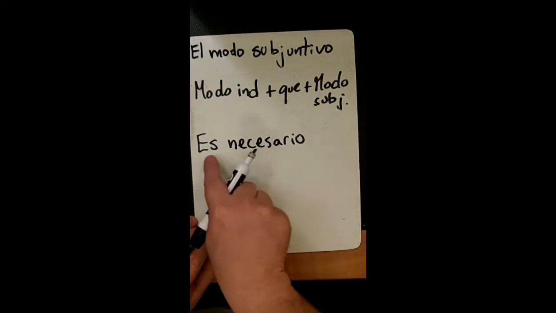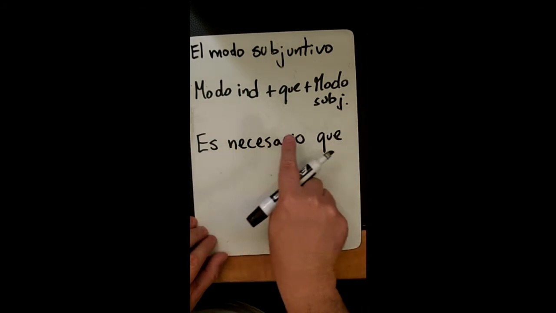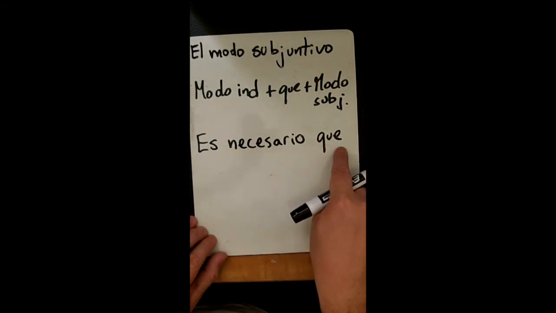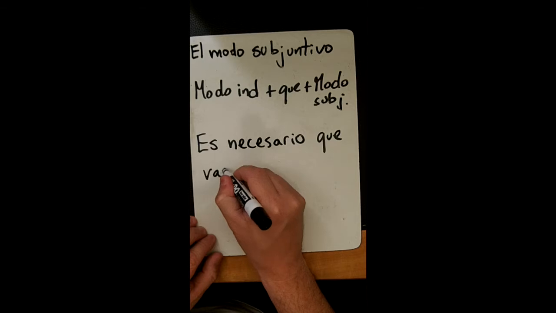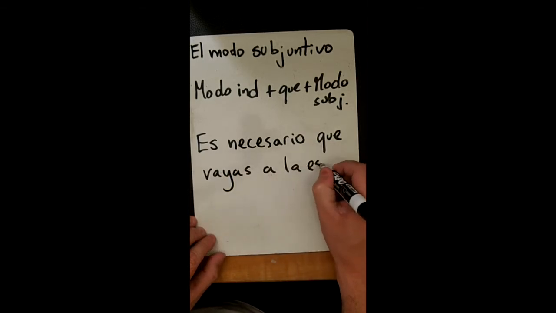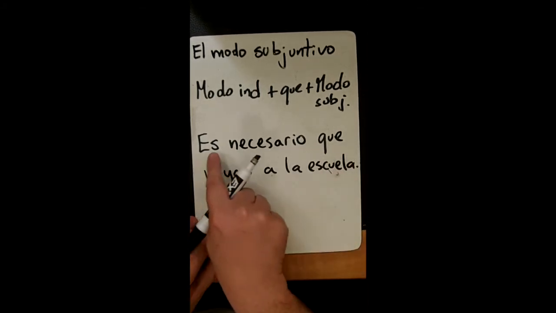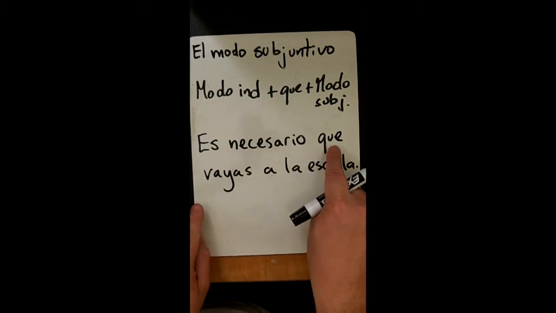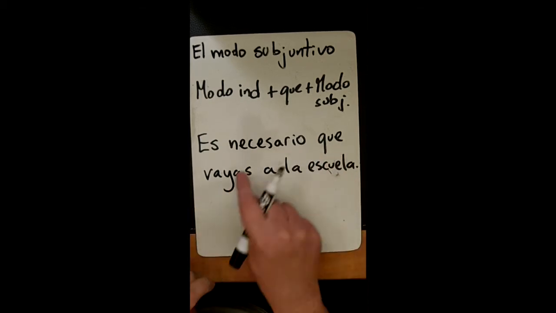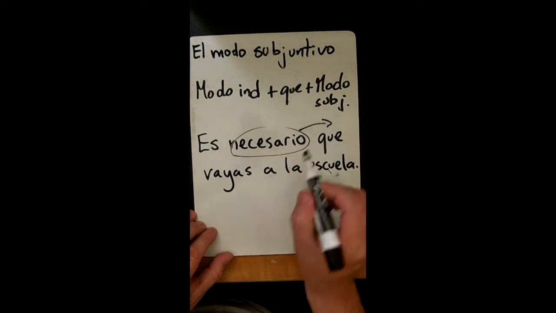So if you have something that is expressing necessity, then you're going to prompt that to subjunctive. Es necesario que vayas a la escuela. So it is necessary you go to school. Es necesario que vayas a la escuela. Again, this word is prompting me to subjunctive.